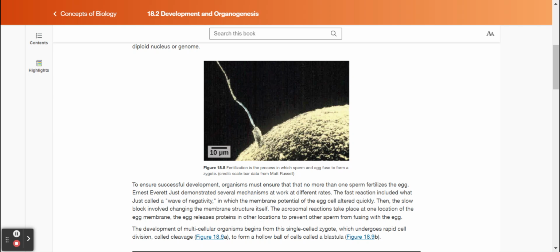To ensure successful development, organisms must ensure that no more than one sperm fertilizes the egg. Ernest Everett Just demonstrated several mechanisms at work at different rates. The fast reaction included what Just called a wave of negativity, in which the membrane potential of the egg cell altered quickly. Then the slow block involved changing the membrane structure itself. The acrosomal reactions take place at one location of the egg membrane. The egg releases proteins in other locations to prevent other sperm from fusing with the egg.